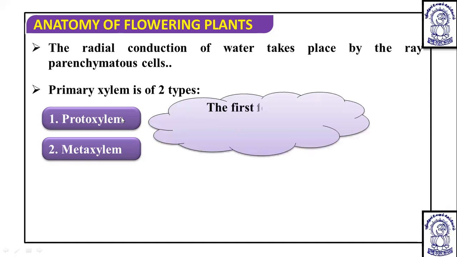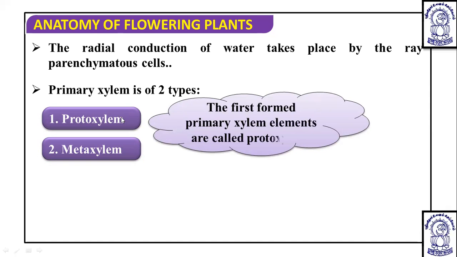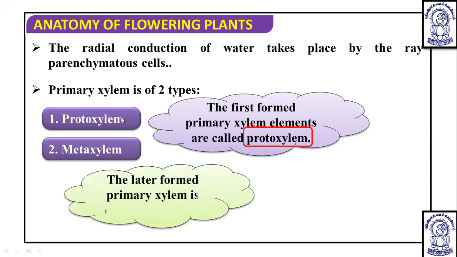The first formed primary xylem is known as protoxylem, and the later formed primary xylem is known as metaxylem.